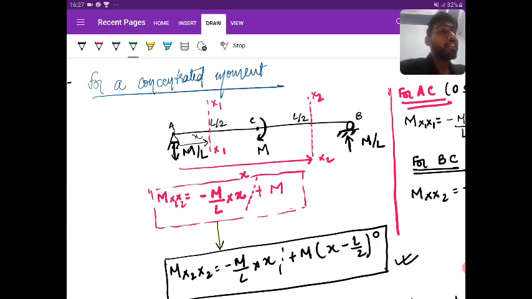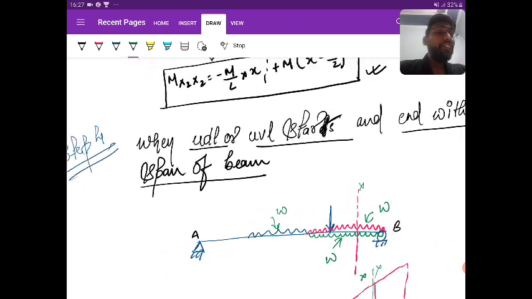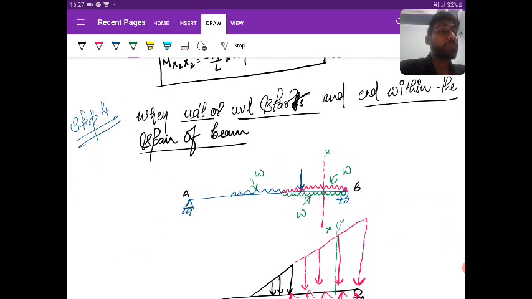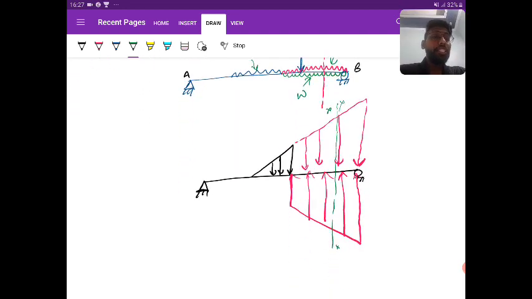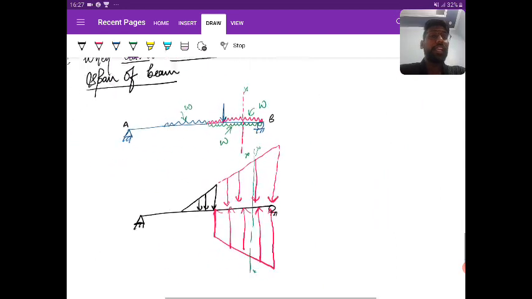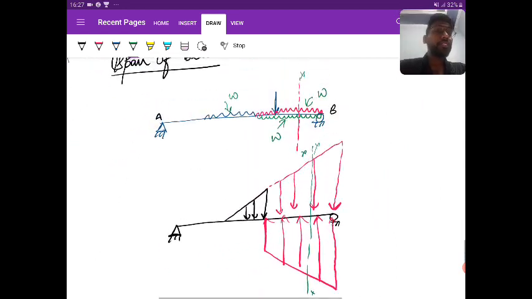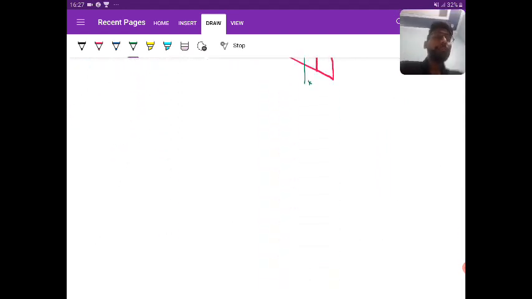It also indicates whether the term is valid or not in the given region. Then if the UDL or UVL starts and ends within the span, you need to extend the UDL or UVL, and take the section just before the end by applying the opposite loading from below. Is it clear? Yes. Is it clear?